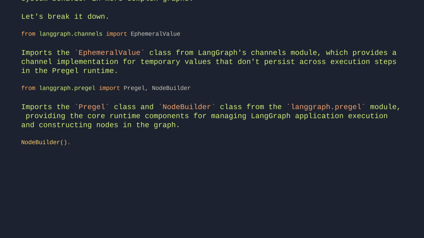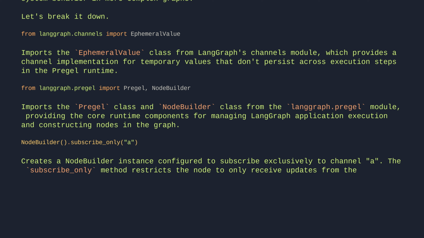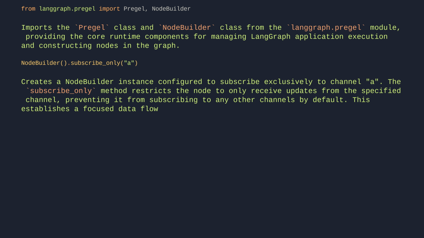NodeBuilder().subscribe_only("a"). Creates a NodeBuilder instance configured to subscribe exclusively to channel A. The subscribe-only method restricts the node to only receive updates from the specified channel, preventing it from subscribing to any other channels by default. This establishes a focused data flow where the node will only process messages published to channel A.